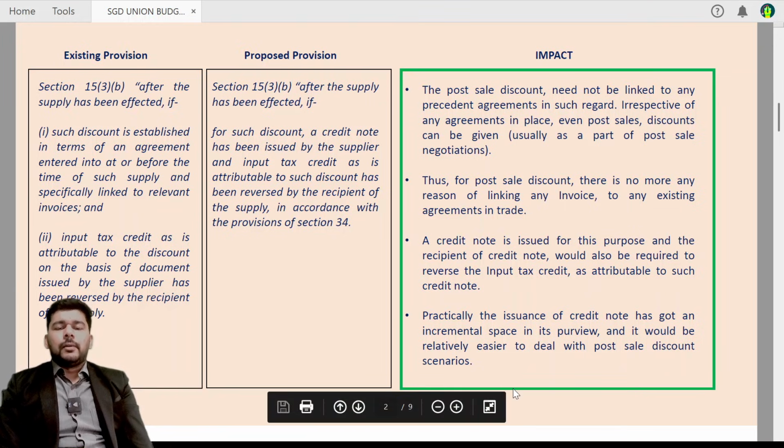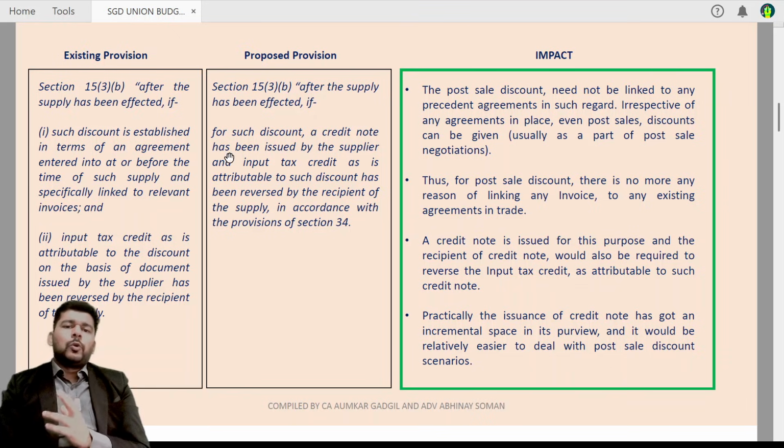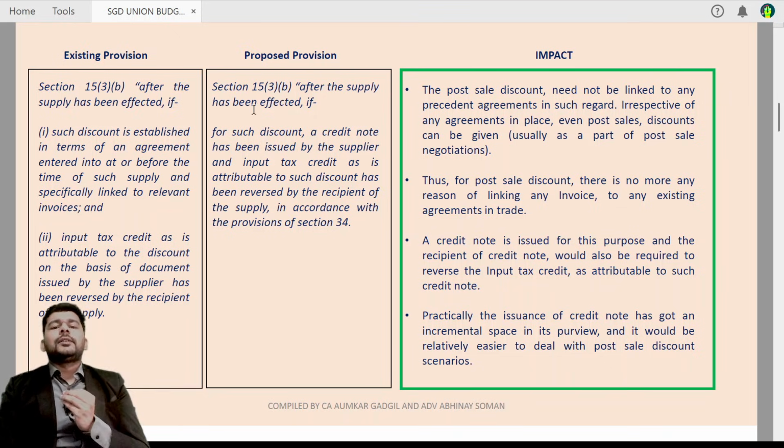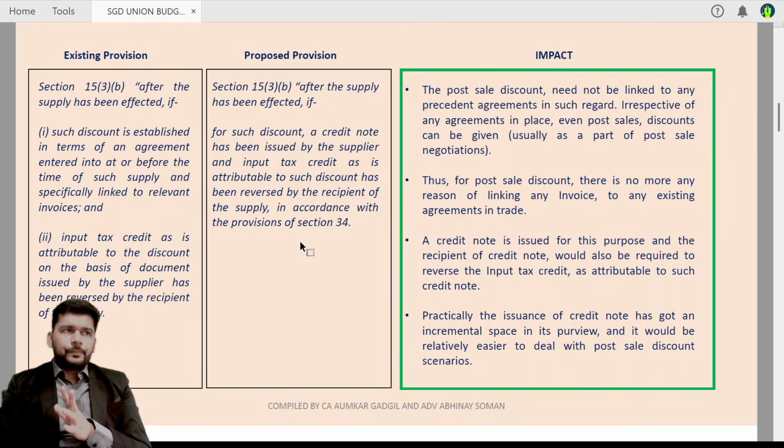Friends, this particular compliance definitely was calling for a lot of practical challenges. To regulate it to a certain extent, what the proposed provision now says is that the 15.3b clause will now be read as: discounts given after the supply has been effected will be allowed to be reduced if for such discount a credit note has been issued as per section 34, and the input tax credit attributable to such discount is reversed by the recipient of supply in accordance with the provisions of section 34.